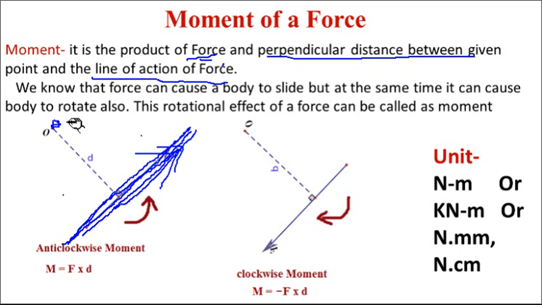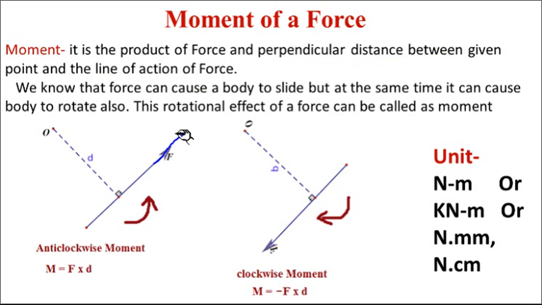It is the product of force, meaning this magnitude of force F, into the perpendicular distance between them, D. So the moment about point O, MO, will be equal to F into D. D is the perpendicular distance, also called the lever arm distance.